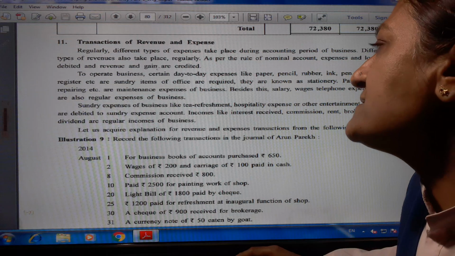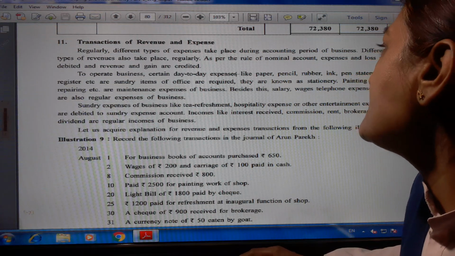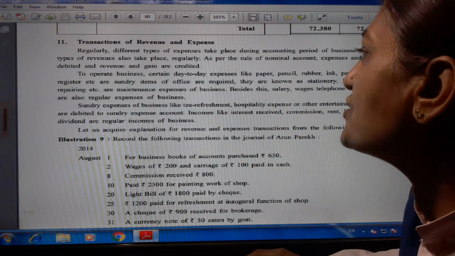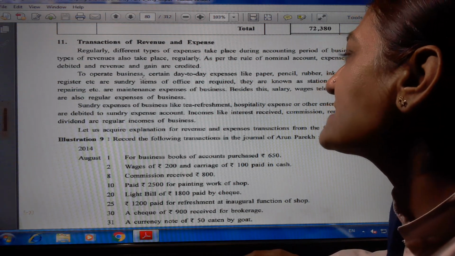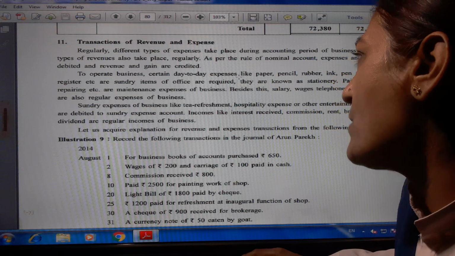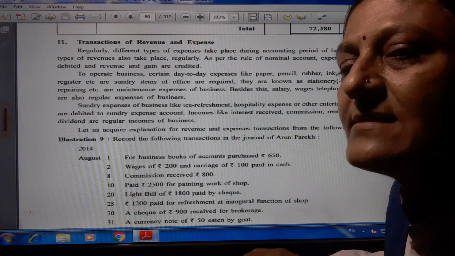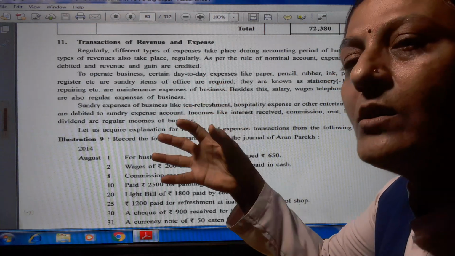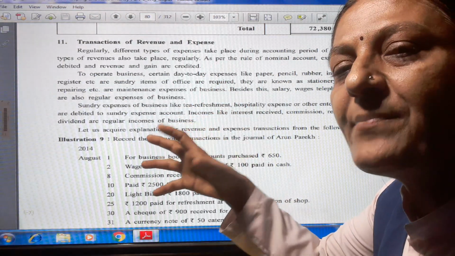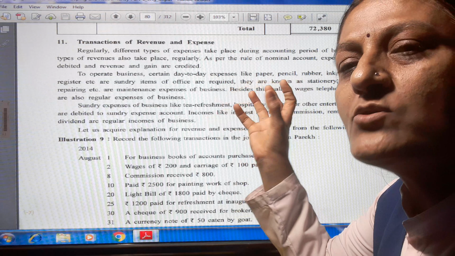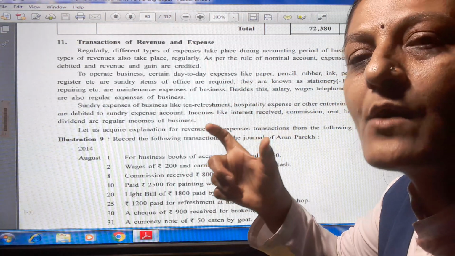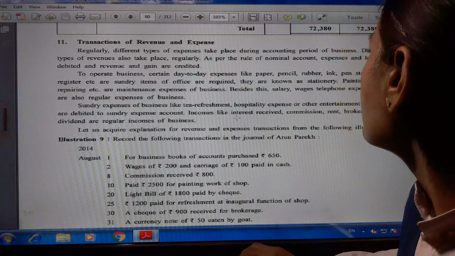To operate a business, certain day-to-day expenses like paper, pencil, rubber, ink, pens, statements, register, etc., which are sundry items of office, are required. They are known as stationery. For paper, pencil, rubber, all the accounts are different, but a separate account is not necessary because these are stationery items. So we have to open one account, and it is called stationery.